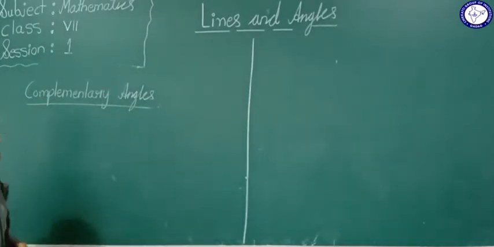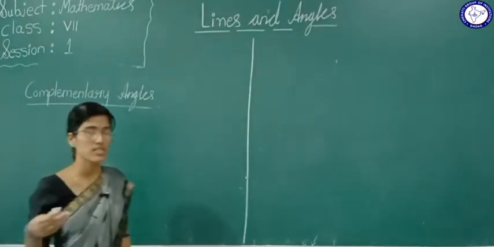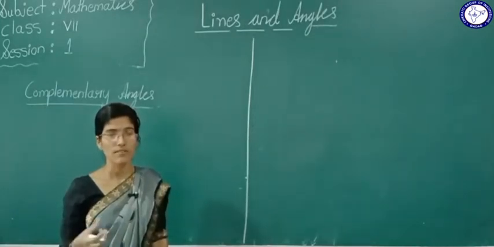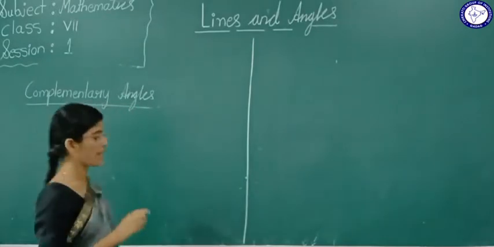Okay, now see here. Complementary angles means if the sum of two angles is 90 degree, then those angles are what we are going to call complementary angles. See here.